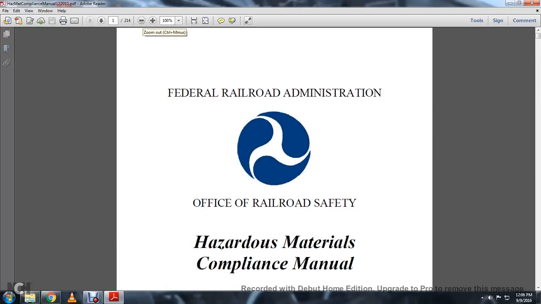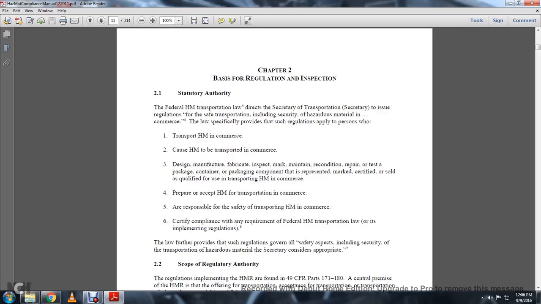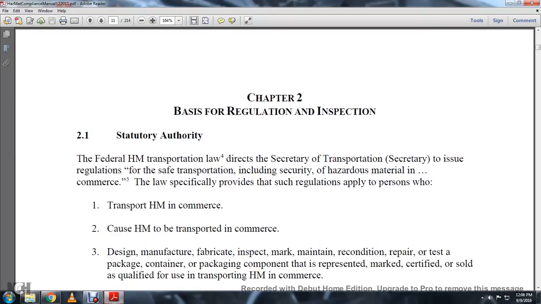Federal Railroad Administration, Office of Railroad Safety, Hazardous Material Compliance Manual, December 2011. Chapter 2, Basis for Regulation Inspection.